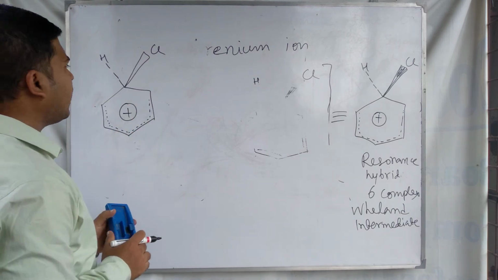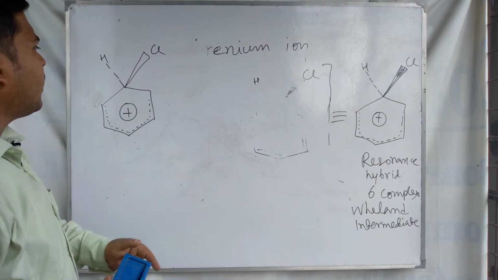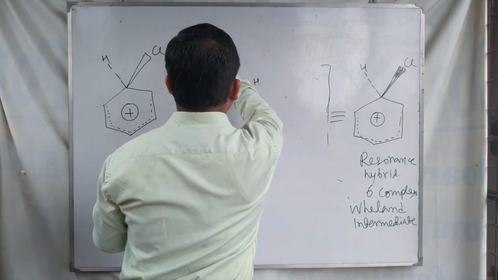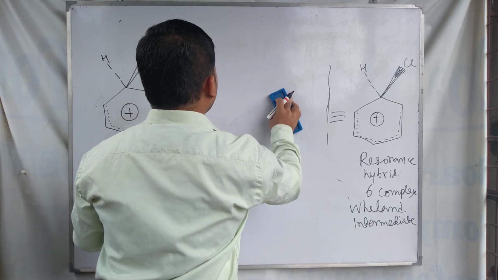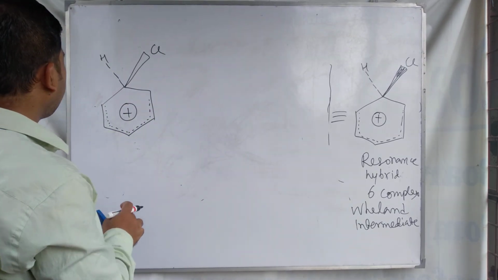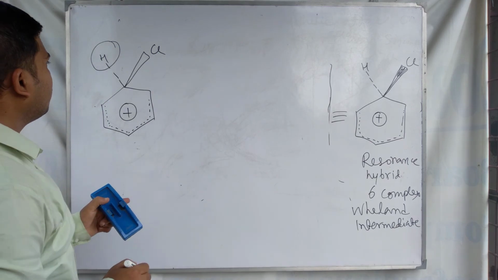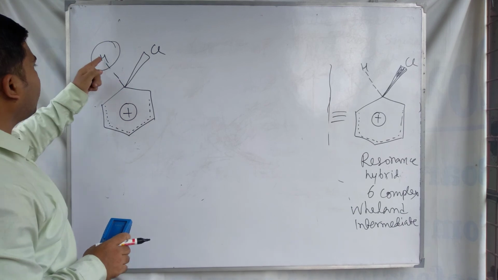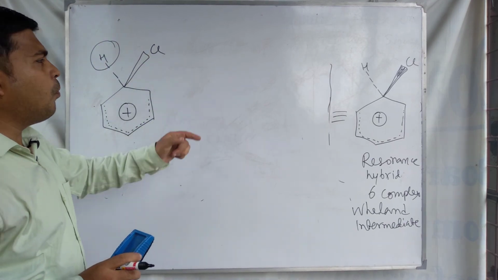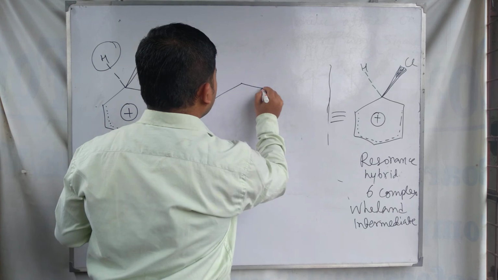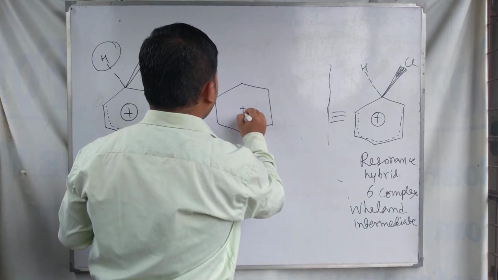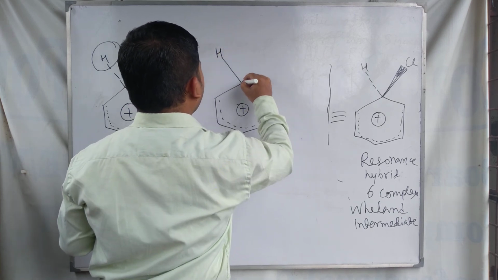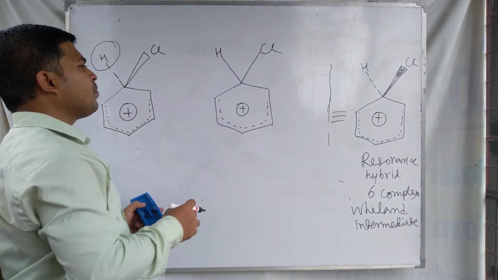This is the resonance hybrid of this carbocation, and from this resonance hybrid, the next step is the removal of the H. This hydrogen is removed. One thing you have to notice is that I am writing this bond as a dotted line and this one as a bold line. It doesn't matter if you represent it in a different way. Suppose you write it like this or like this, both are correct.